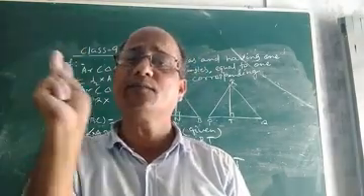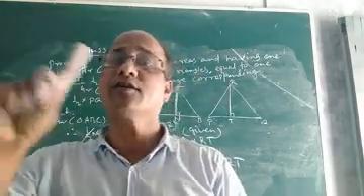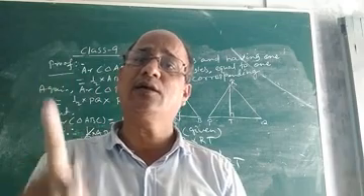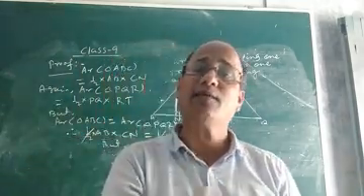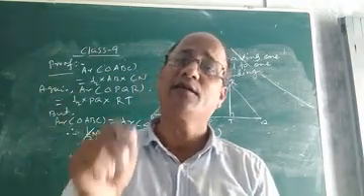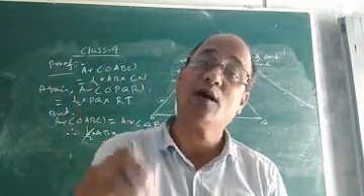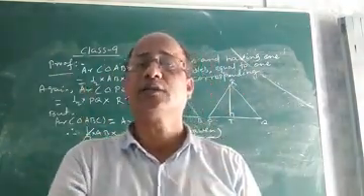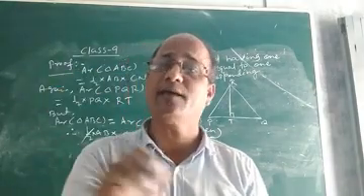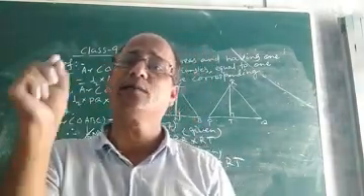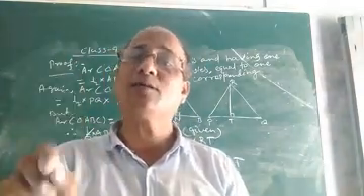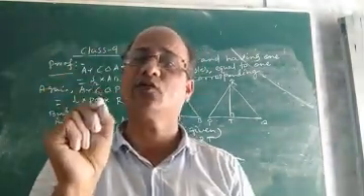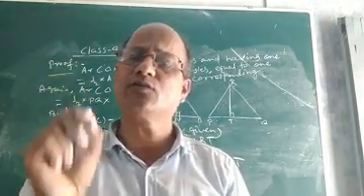The converse is, if two triangles lie on the same base or on equal bases and they have equal area, then they will have equal corresponding altitudes. That means their altitudes will also be the same. The altitudes of the two triangles will be the same only if they lie on the same base or on equal bases and they have equal areas. Okay. So these are the things which we discussed.